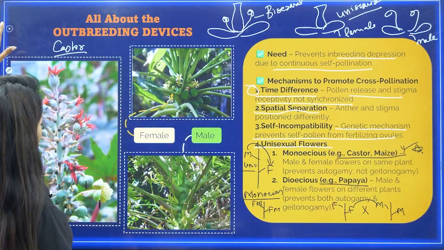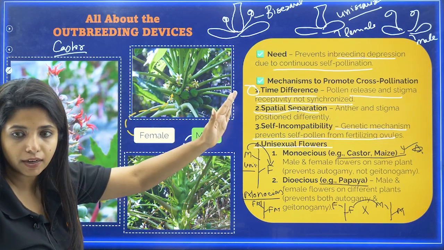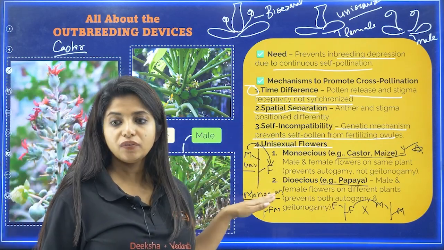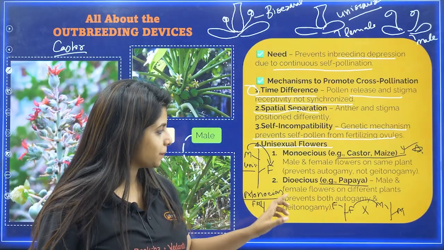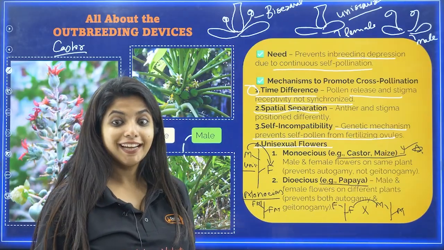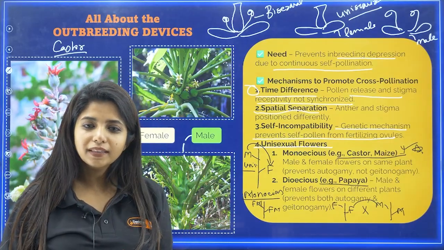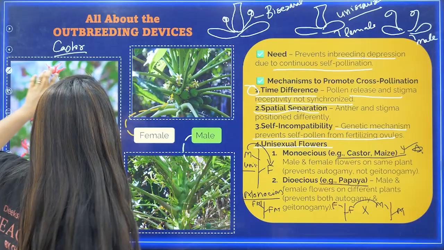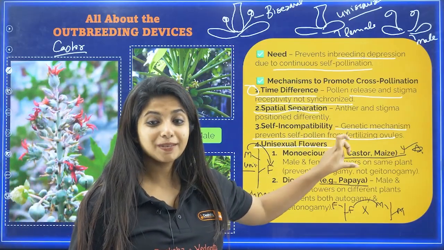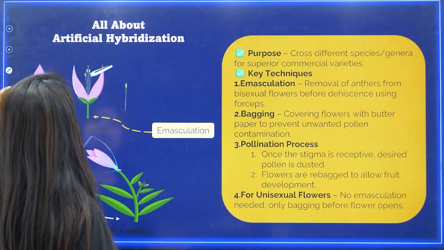Now remember the names as well: castor and maize. CM, Chief Minister. Chief Minister monoecious. Do not go the other way, do not think much. And dioecious is just papaya. DP, what do you call it? You use WhatsApp DP and things like that, right? So DP and CM, you can remember like that. You can just imagine CM's DP is pretty good.